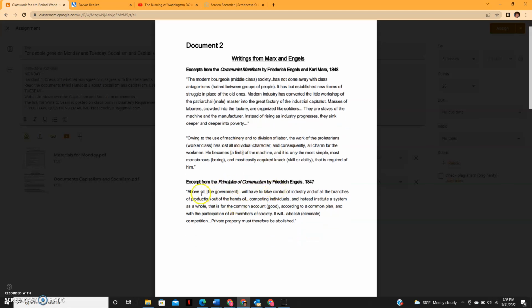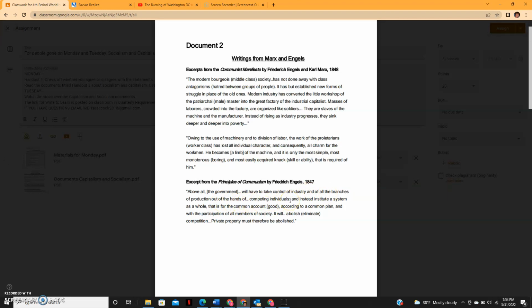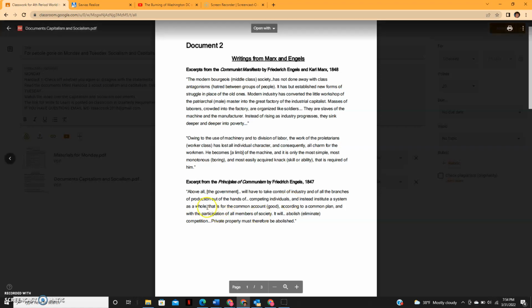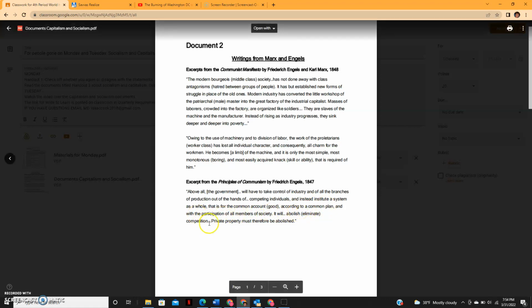Also, Friedrich Engels says, above all, the government, so look at that, that's politics right there, will have to take control of industry and of all the branches of production out of the hands of competing individuals, and instead institute a system as a whole that is for the common good, according to a common plan and with the participation of all members of society. It will eliminate competition.